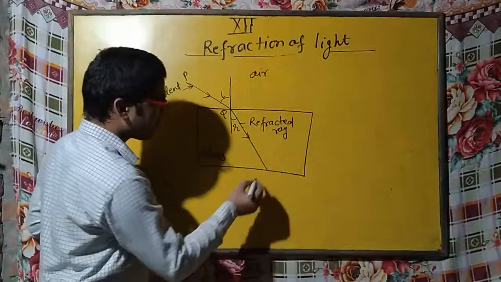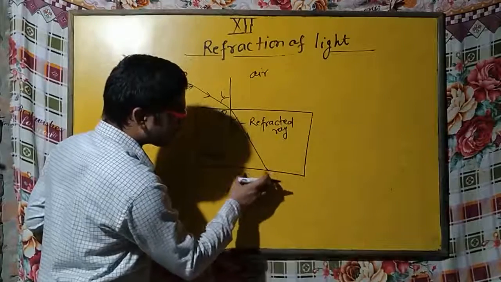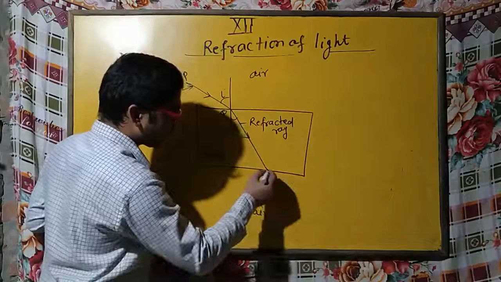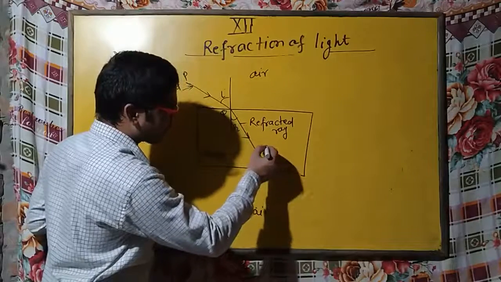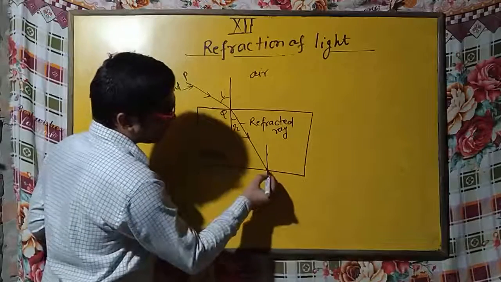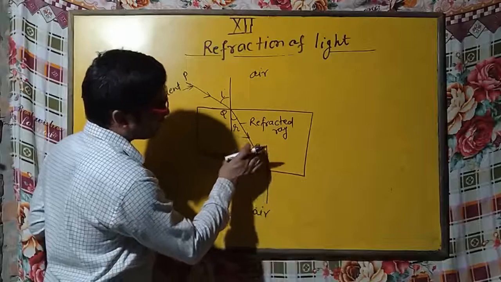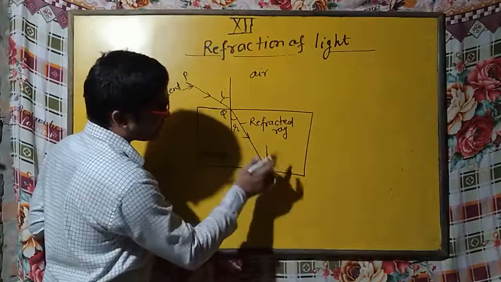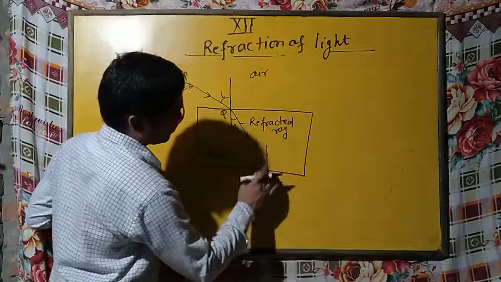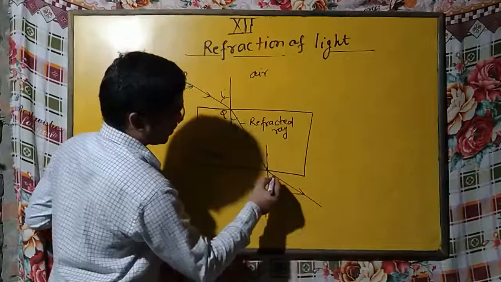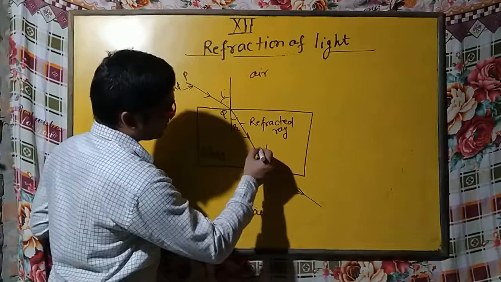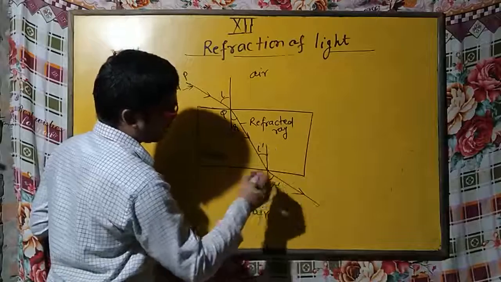Now you can see here, again this is the interface of glass and air. This one is air. So at this point refraction takes place again, so you can draw another normal here. Now the refracted ray is again the incident ray for this case. So it will travel like this, and this angle becomes R. Or you can say if this angle is I dash, then this one is R dash.